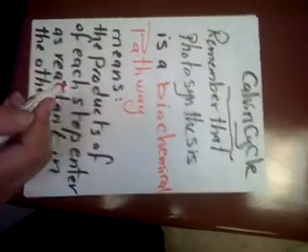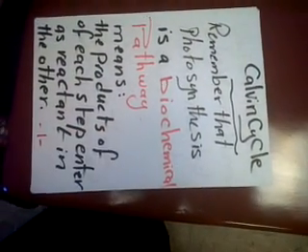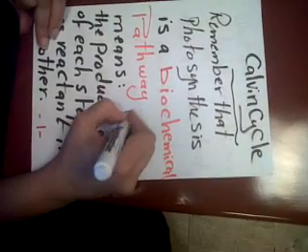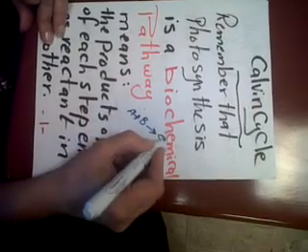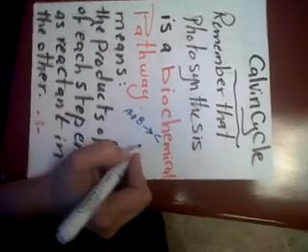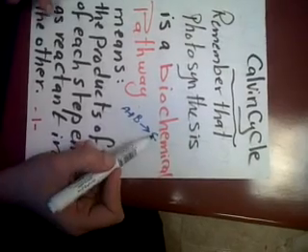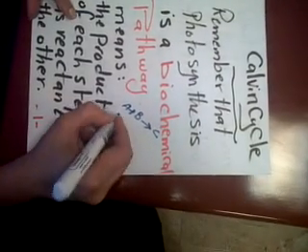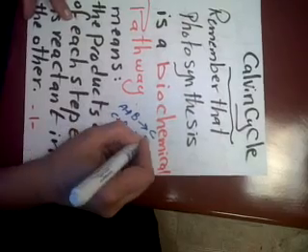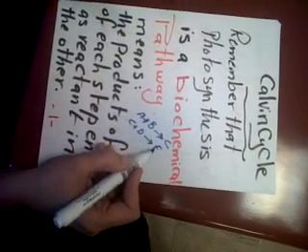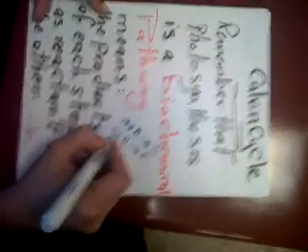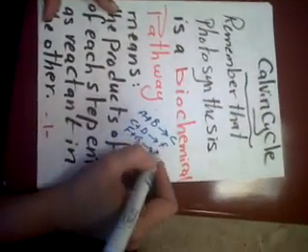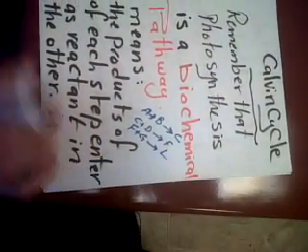You remember how we did it? We said, for example, A plus B gives C. So C is the product of the first reaction. The second step, we take this product and we use it as a reactant. So C plus D, for example, gives F. And when F is produced, it will be used as a reactant in the third step and so on. F plus G, for example, gives L. So this is called biochemical pathway.